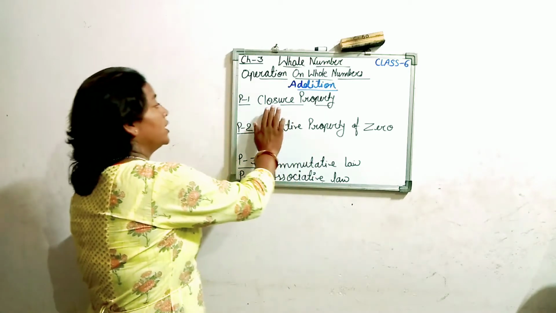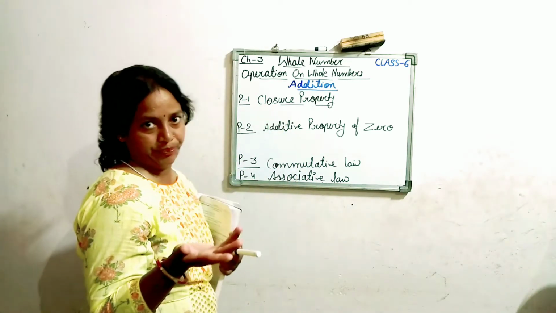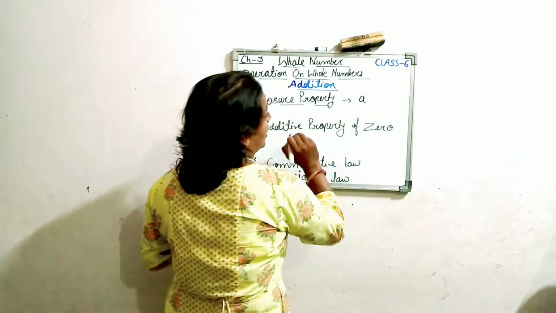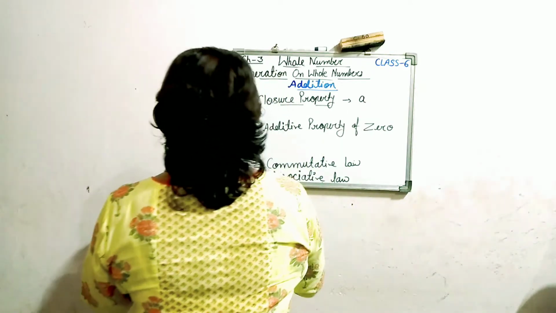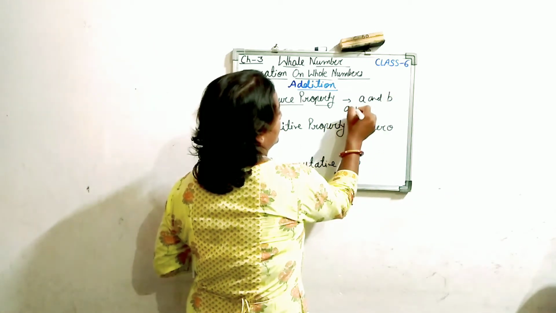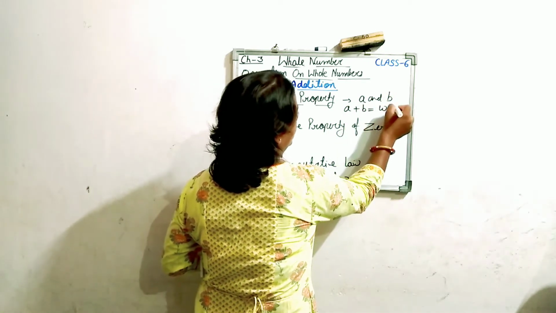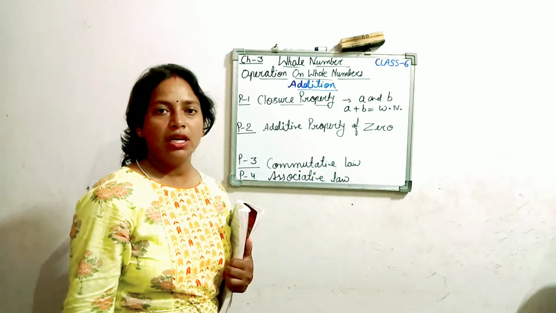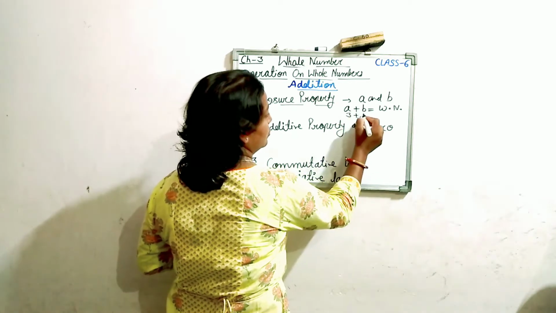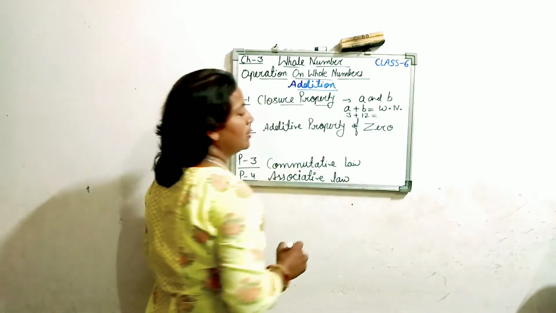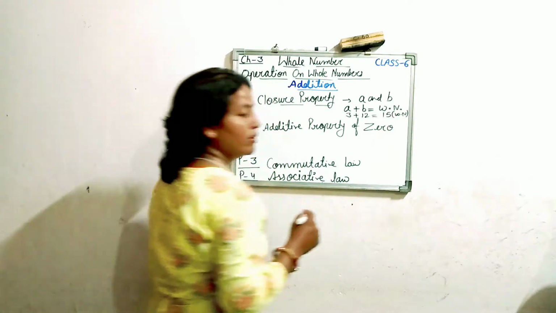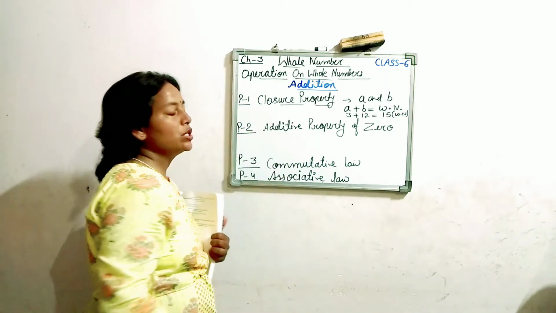So look at the closure property for any whole number. For any whole numbers a and b, the sum a plus b is equal to a whole number. That is the closure property. Suppose a is equal to 3 and b is equal to 12. So what is the answer? 3 plus 12 is 15, which is a whole number. That is called the closure property.